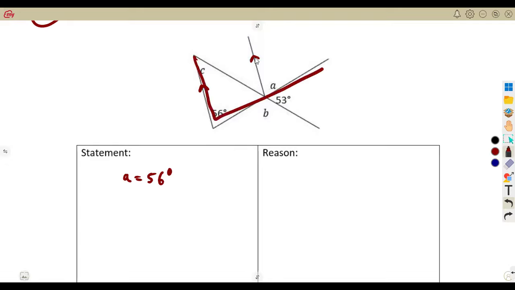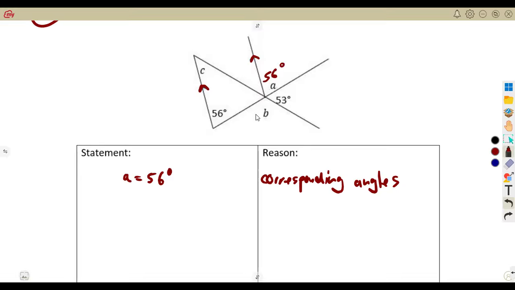If we consider our F like that, this A and this 56 are corresponding angles, since these two lines are parallel. So we've got 56 degrees. Then to find the B, we can see that this is simply a straight line.